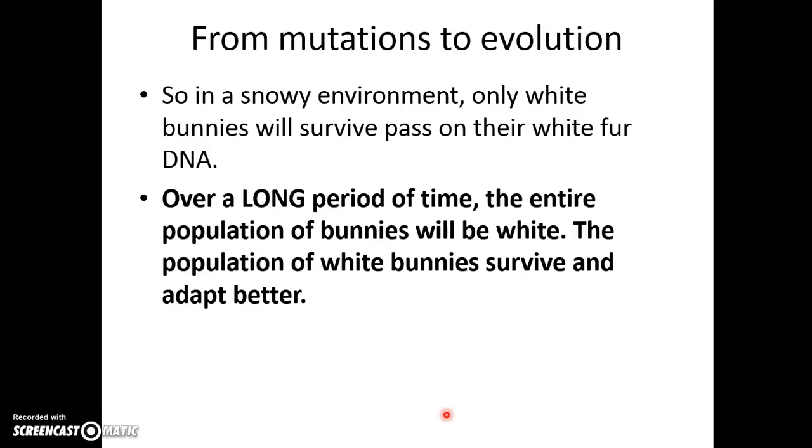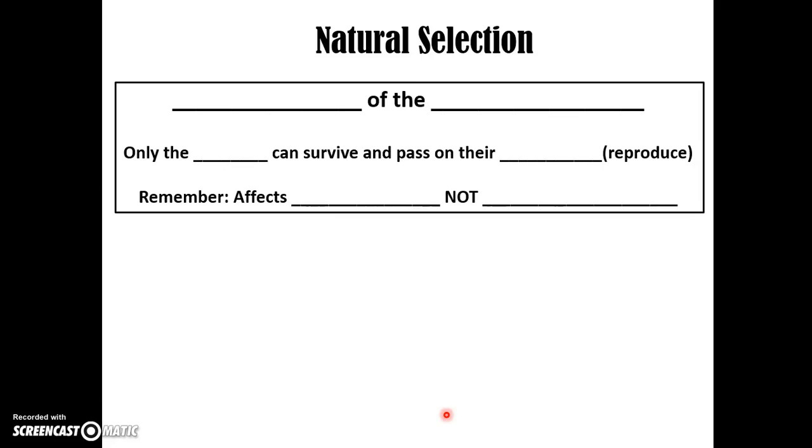Over a long period of time, we're talking hundreds of thousands, if not millions of years, the entire population of bunnies will become white. The population of white bunnies survive and they adapt better. So natural selection is survival of the fittest. Remember, being the fittest does not mean being the strongest. Being the fittest means that you are able to survive or adapt in an environment and therefore reproduce and pass on your genes or DNA. All right? Only the fit can survive and pass on their genes, which is to reproduce.